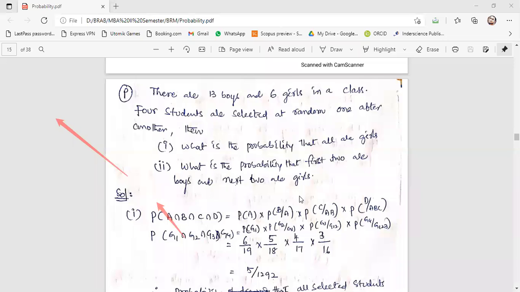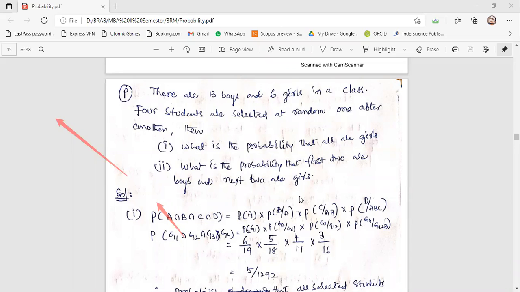Is there any condition that the number will decrease from the total? I mean from 19, 18 will be there. So the first probability is how much? What is the probability of selecting a girl in the first attempt? There are 6 girls, so the probability will be 6 by 19.